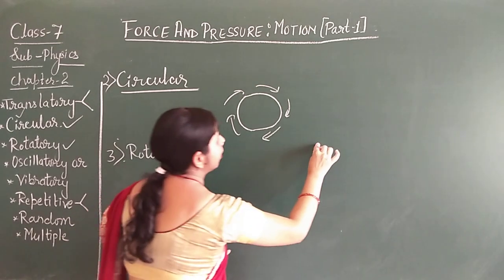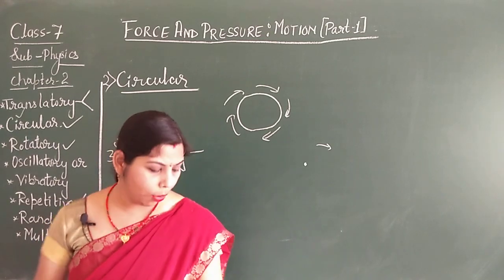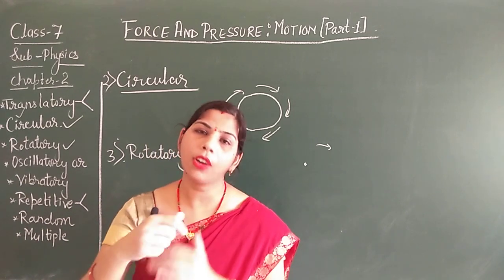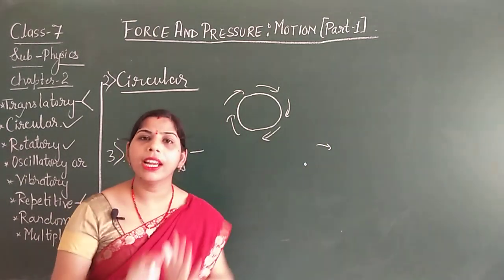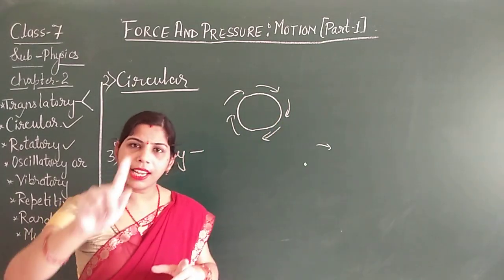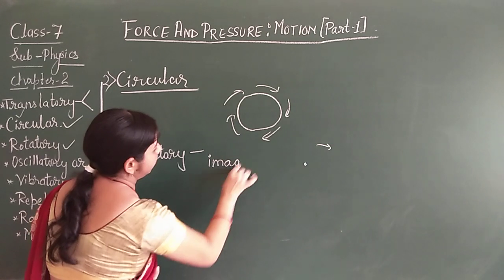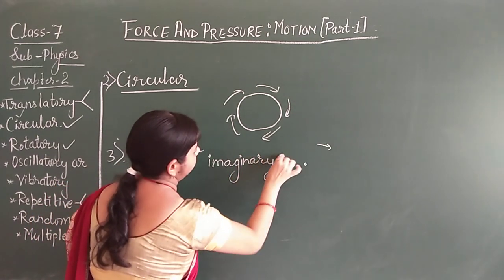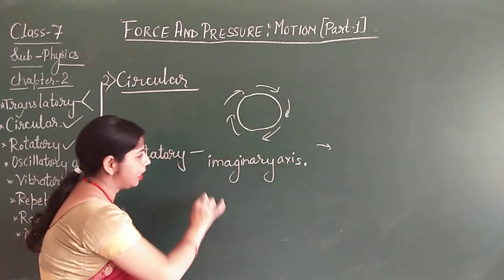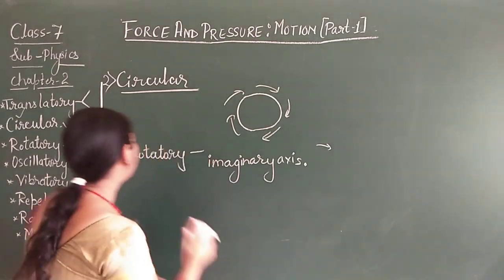That means, and here one axis is there. That means the motion of an object is said to be in rotatory motion if that object is moving along a circular path with respect to an imaginary axis. That means there is no axis but an imaginary axis is there, and as per this imaginary axis the object is going